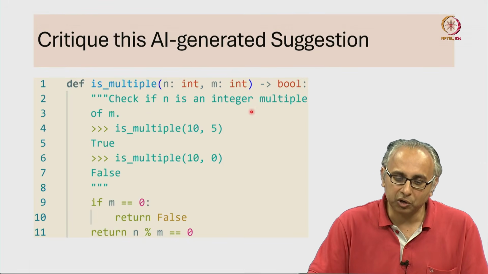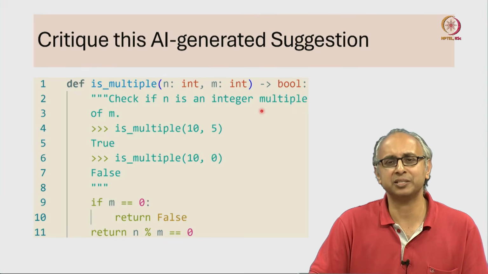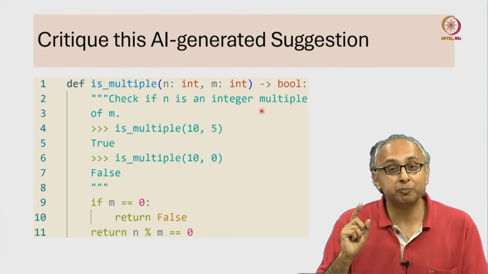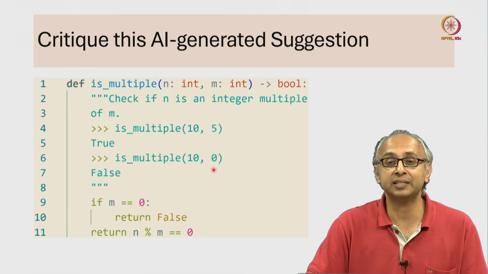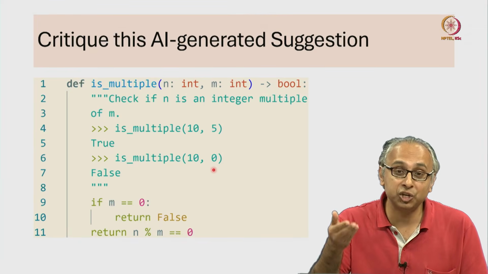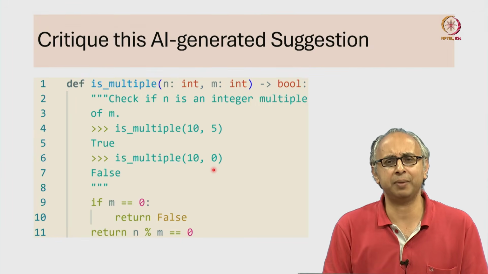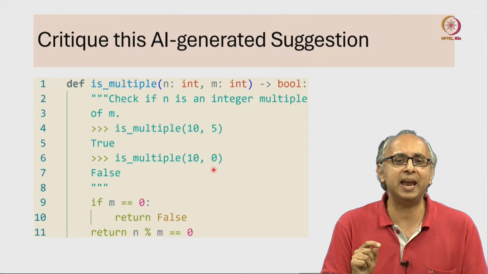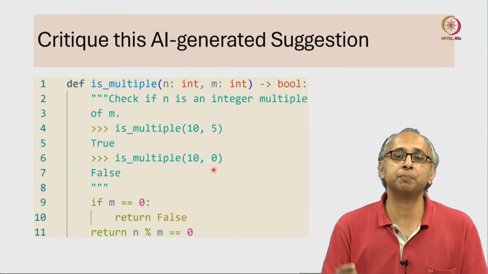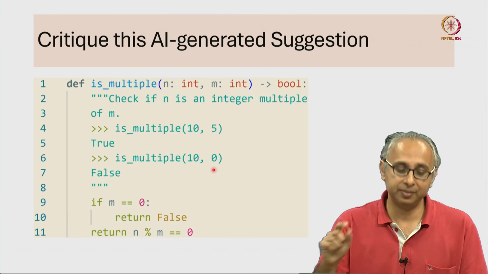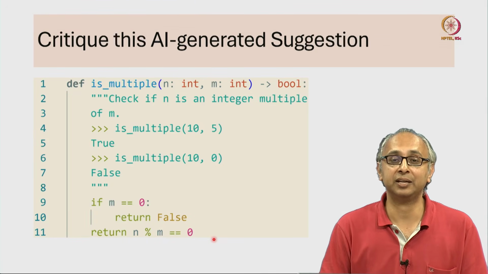But according to the docstring, perhaps we do want to consider 0 as a multiple of 0. It would have been even better if we had a third doc test that made the intention of the programmer very clear. What did they have in mind in the case when both n and m were 0? So we could have improved the design of this function by adding a third doc test, and then we could have checked if the code actually satisfies that doc test.